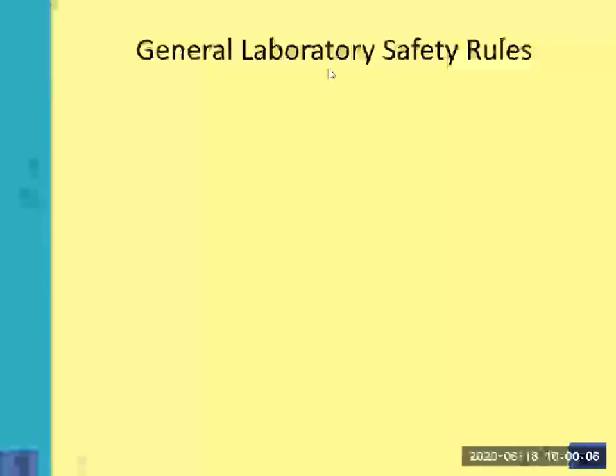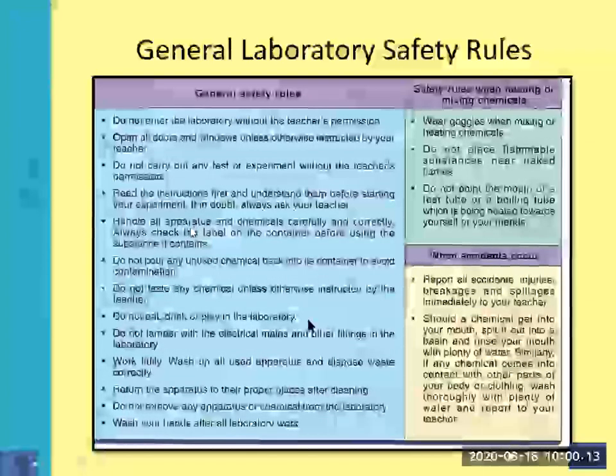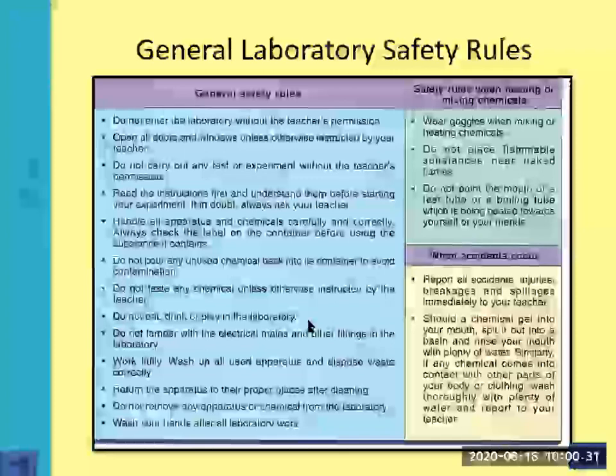General laboratory safety rules. Now I'm going to read these rules. These are given in your book on page number 7. This table is given. You need to learn all these rules by heart. This is your assignment for today. I will be uploading it after this session on Google Classroom so that you will come to know. And those who do not have the book, please go through my video and learn a few of the rules. Few means at least 5 rules must be learned by heart.